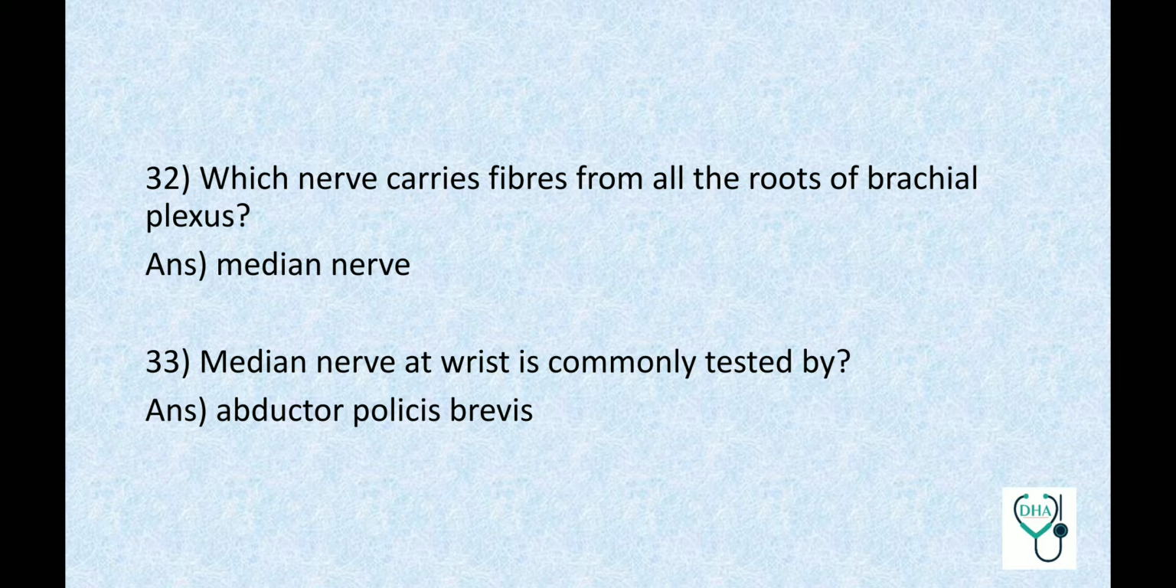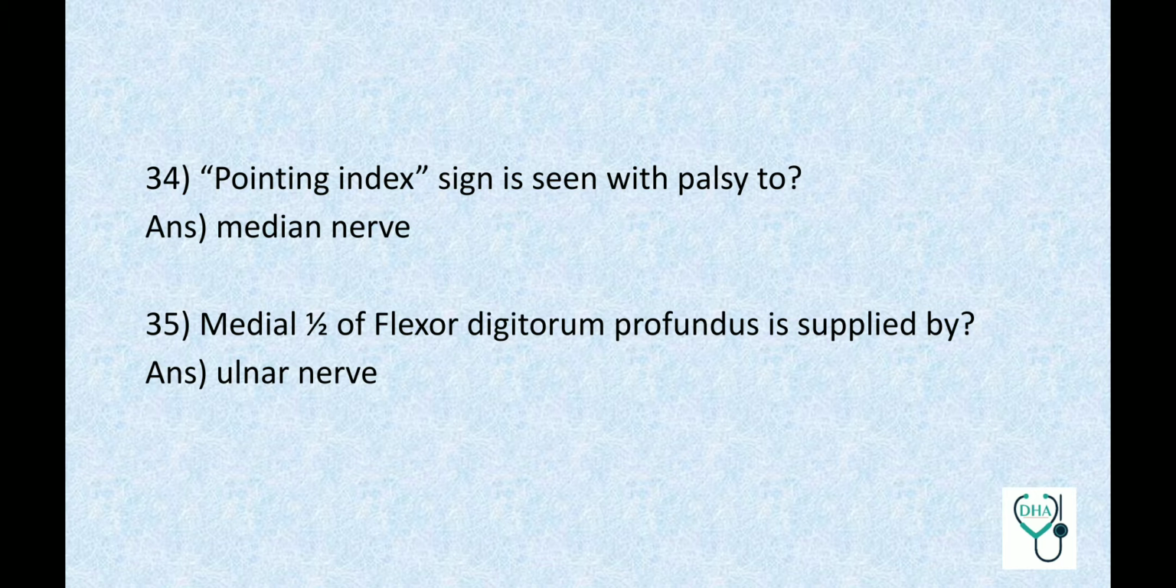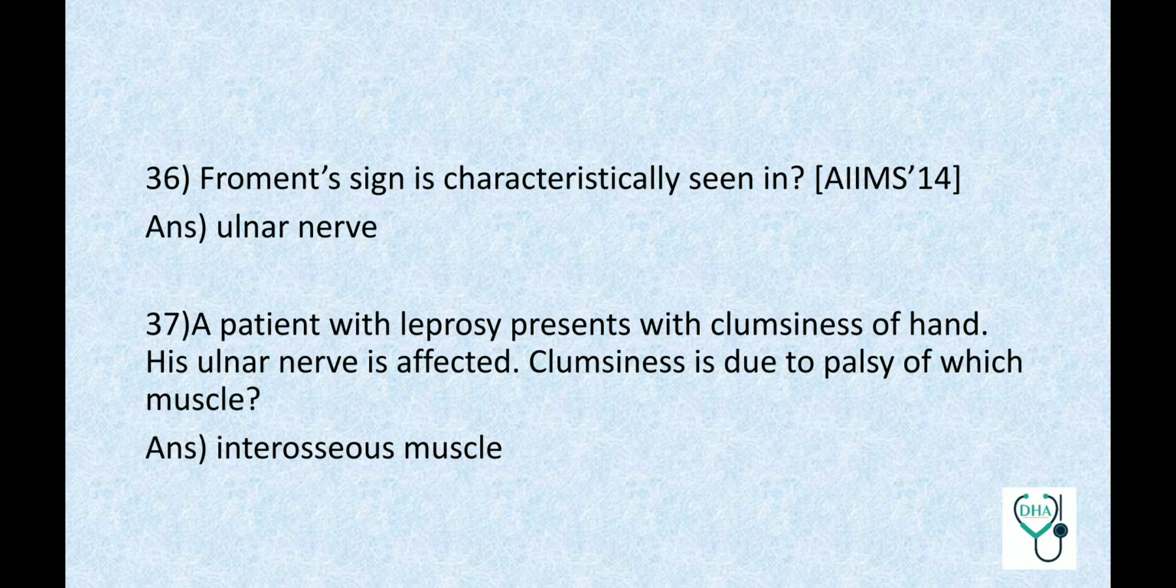Median nerve at wrist is commonly tested by abductor pollicis brevis. Pointing index sign is seen with palsy to median nerve. Medial half of flexor digitorum profundus is supplied by ulnar nerve. Froment sign is characteristically seen in ulnar nerve.